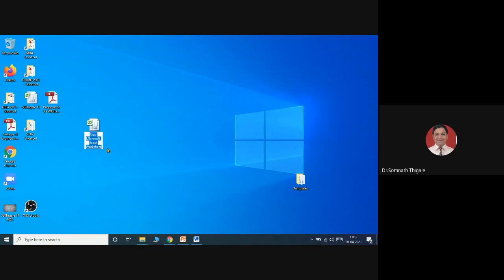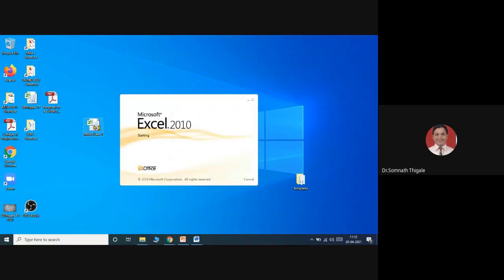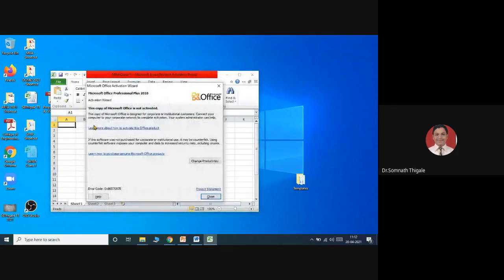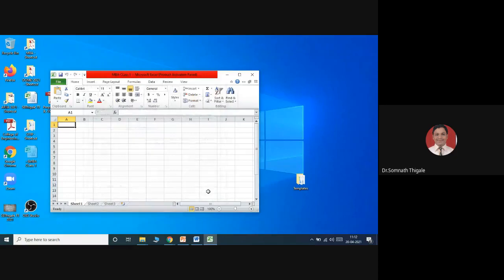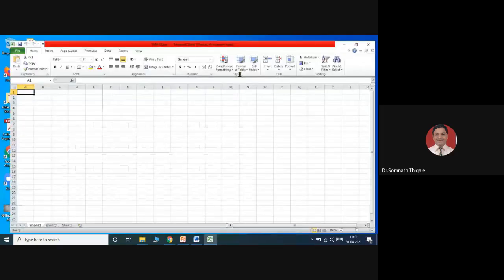Once it starts, it asks you to rename it. I'll just name it MBA class 1, and double click. The Microsoft Excel window will open in front of you. This is showing an error with my key, so I'll close this and maximize the window.